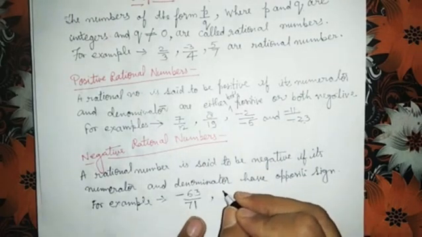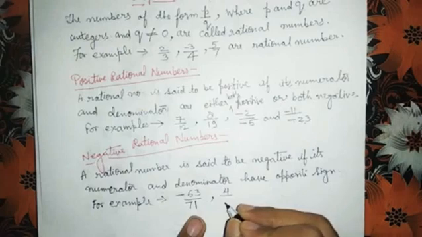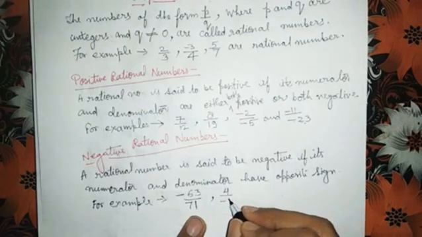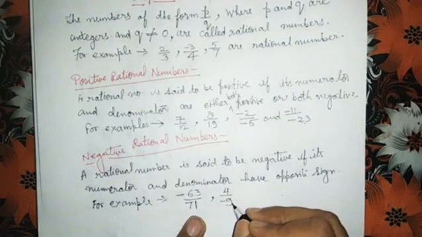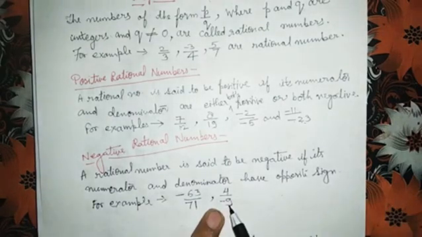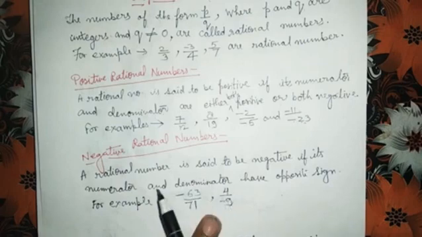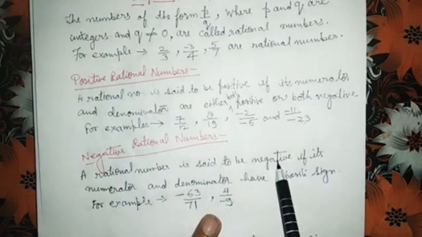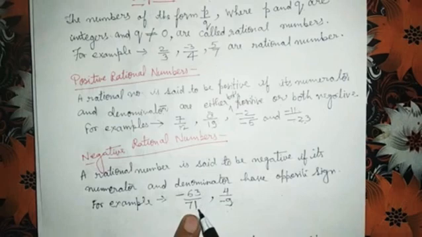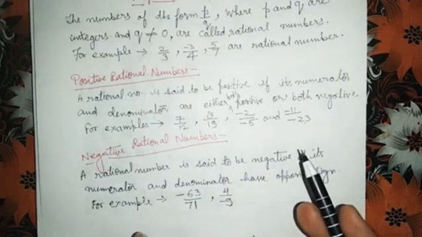And one more number. Look here, 4 upon minus 9. Here denominator 9 is negative. Okay. So this number is also a negative rational number. So a rational number is said to be negative if its numerator and denominator have opposite sign.